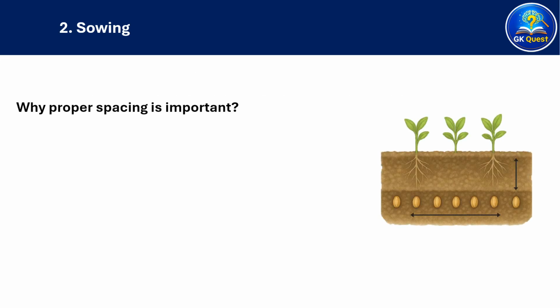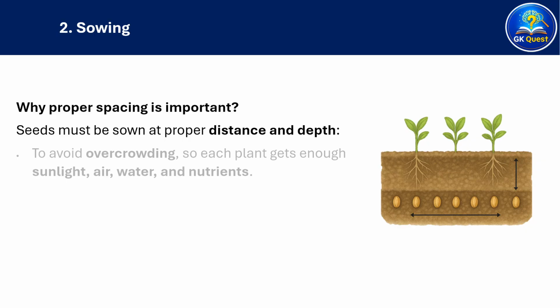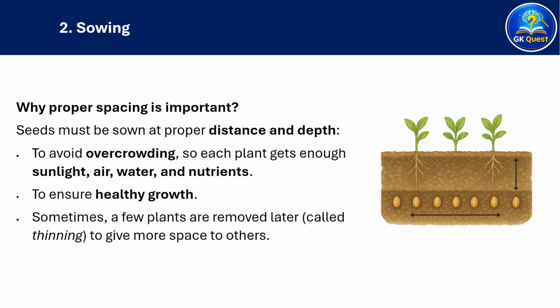Why proper spacing is important. Seeds must be sown at proper distance and depth to avoid overcrowding so each plant gets enough sunlight, air, water, and nutrients. To ensure healthy growth, sometimes a few plants are removed later, called thinning, to give more space to others.